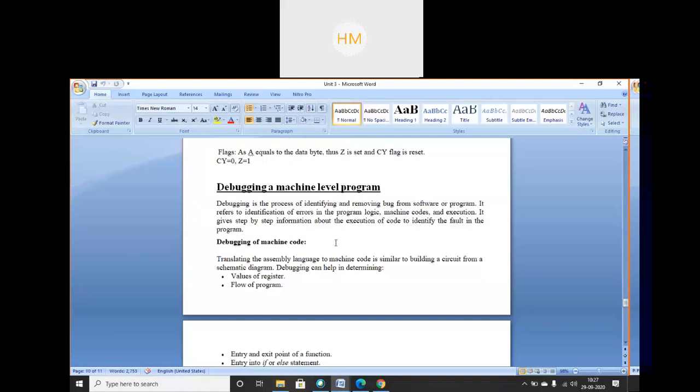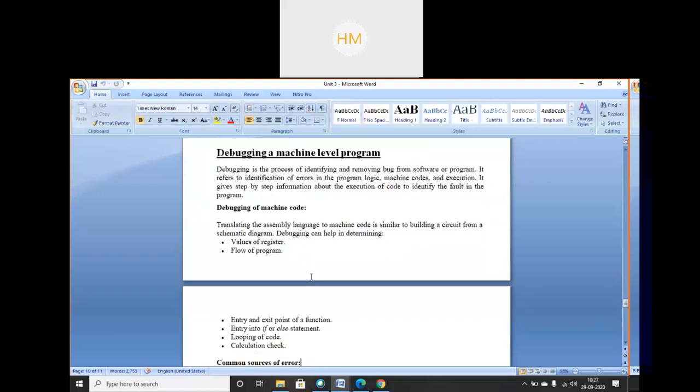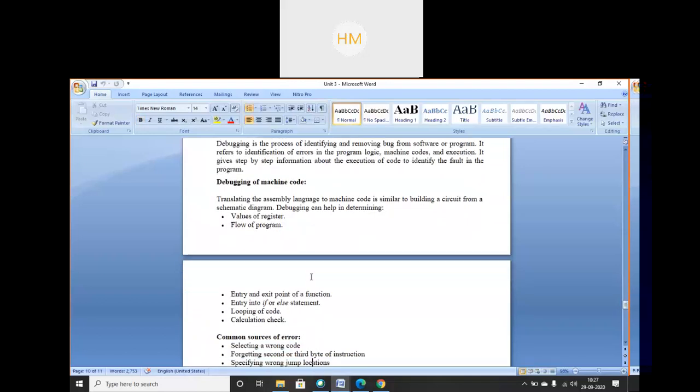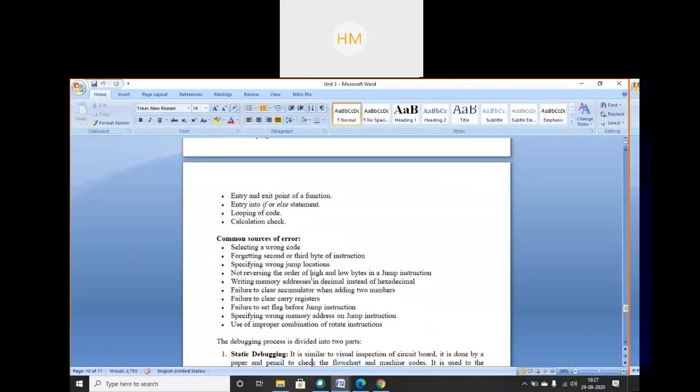So translating the assembly language to machine code is similar to building a circuit from a schematic diagram, whenever we talk about hardware structure. Debugging can help in determining values of registers, flow of program, entry and exit points, entry into if else statements, looping of code, calculation check. It will help to determine many things in the program.